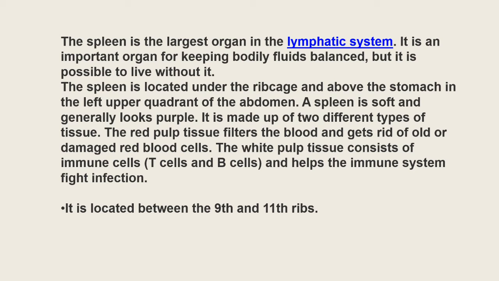Then red pulp. The red pulp consists of a plexus of venous sinuses and breaks into anastomosing cords. They are the pulp cords or cords of Billroth. Red pulp contains a framework of reticular fibers, lymphocytes, erythrocytes, macrophages. A large number of erythrocytes in the sinusoids gives red color to the pulp, therefore it is called the red pulp. The spleen is actually located between the 9th and 11th ribs.